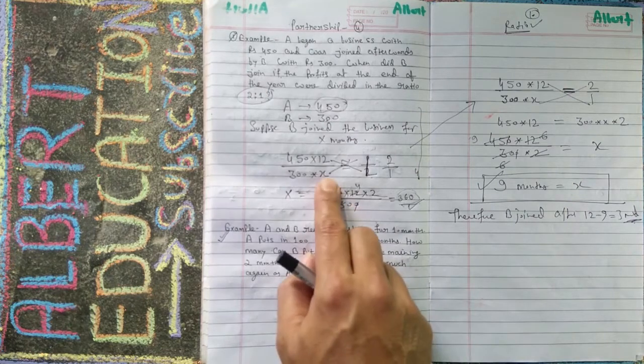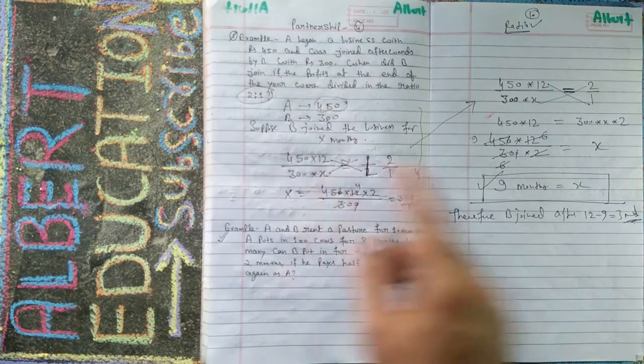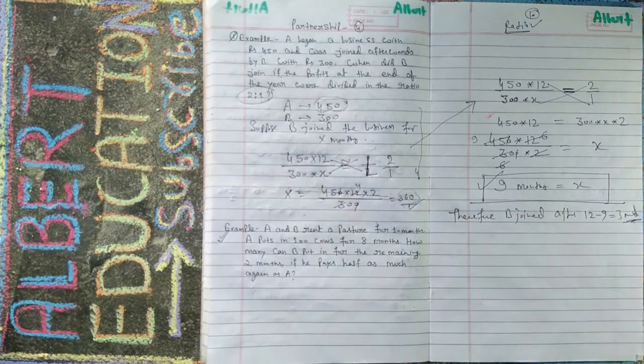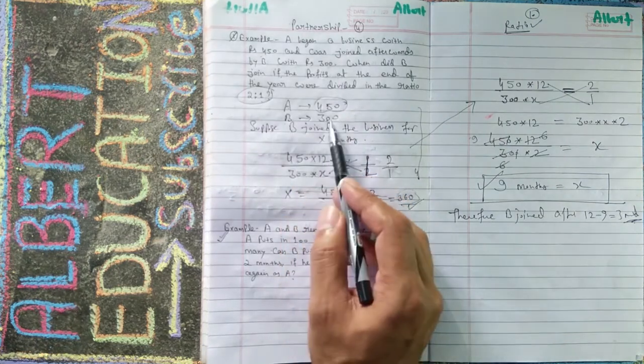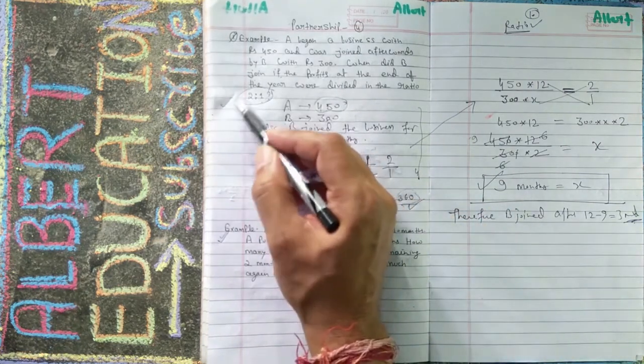Okay. This money he put for 9 months. It means that he joined after 3 months. You must understand: A started the business, and after 3 months B joined. So this is a very important question.